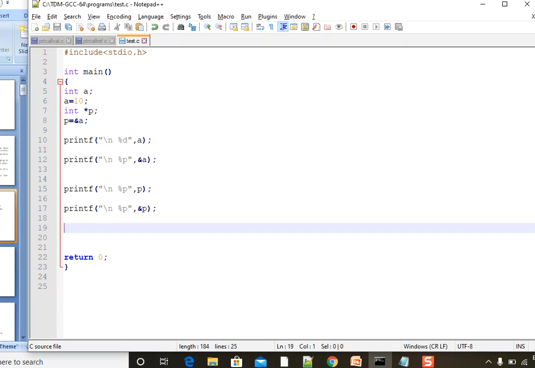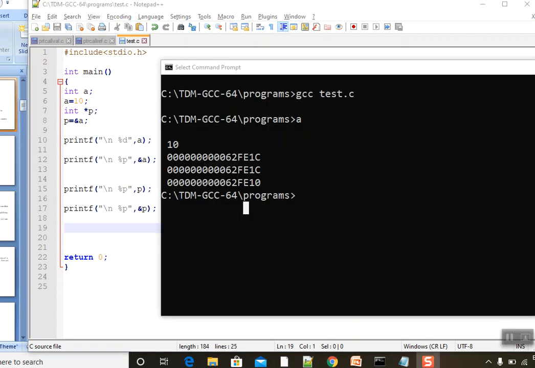Okay. So you understood how this output came, right? That is A, the address of A, again P and the address of A are both the same, then the address of P. We'll go with the PPT.